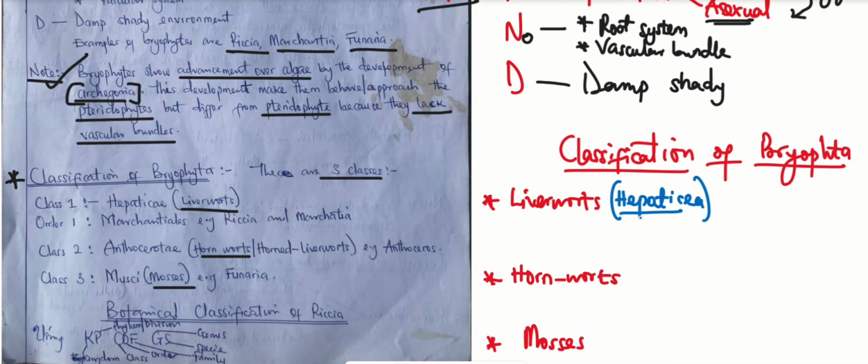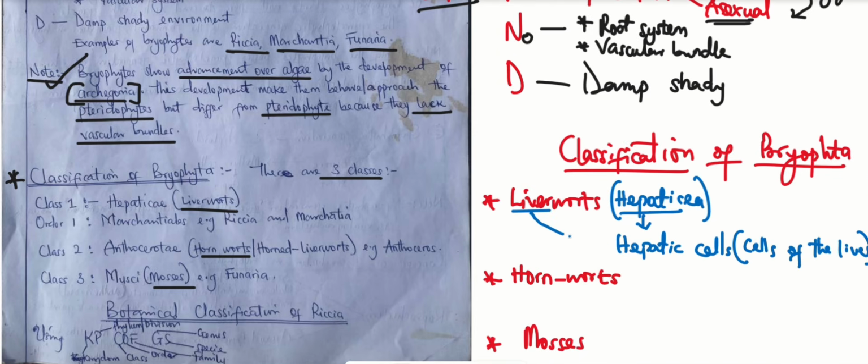The word Hepaticae is very close to the word hepatic. And when we talk about hepatic cells, we actually mean the cells of the liver, which means that liverworts can be used to treat liver-related diseases.